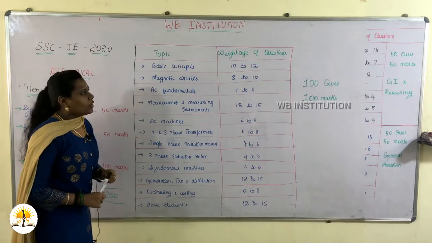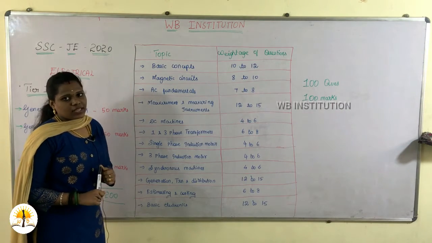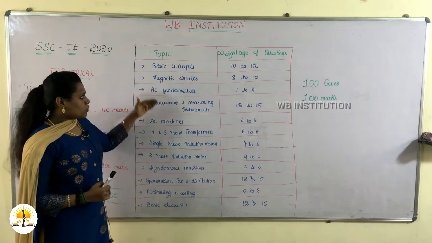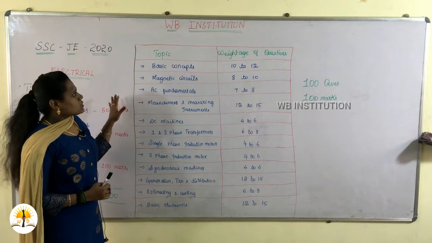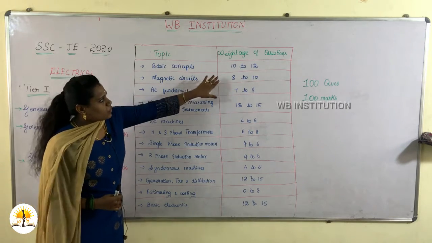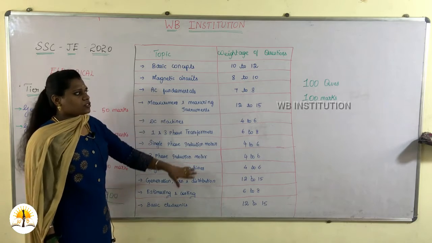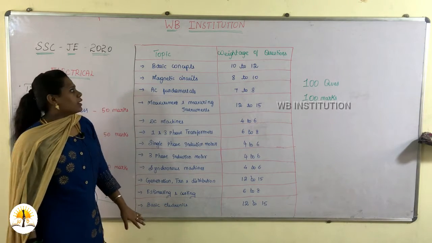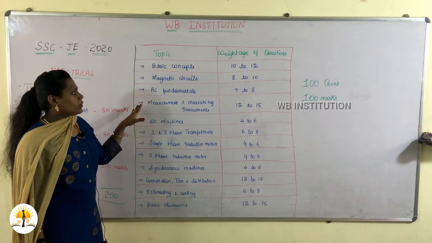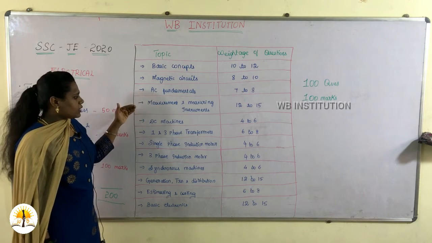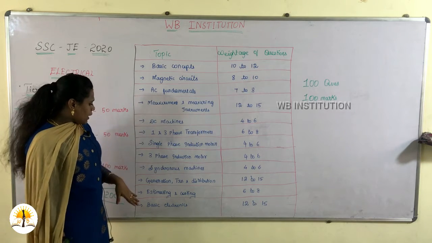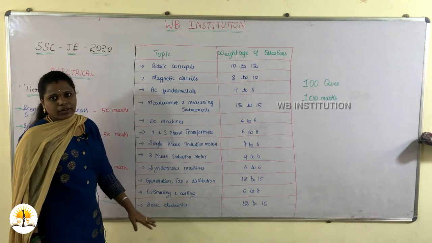Now the next section is electrical, your technical paper. The list of topics is here along with the weightage of questions. From basic concepts we will have 10 to 12 questions. This section comprises 100 questions of 100 marks. Magnetic circuits 8 to 10, AC fundamentals 7 to 8, DC machines 4 to 6, and this is your overall topic list for the technical questions.